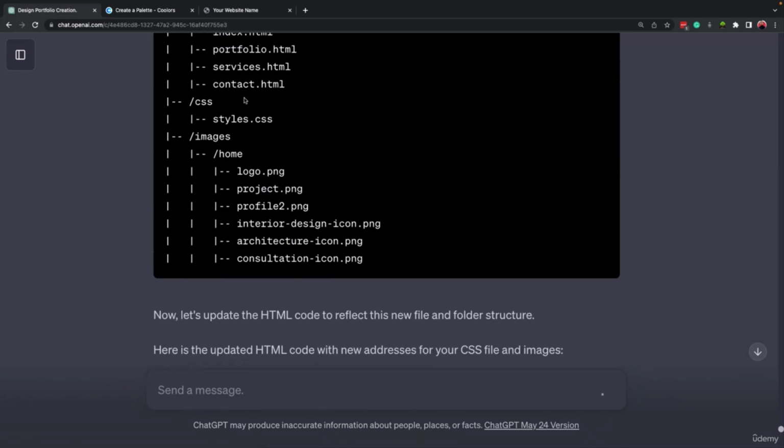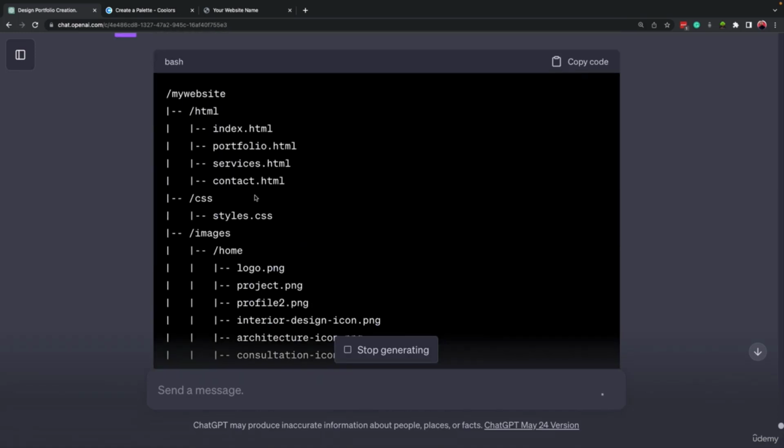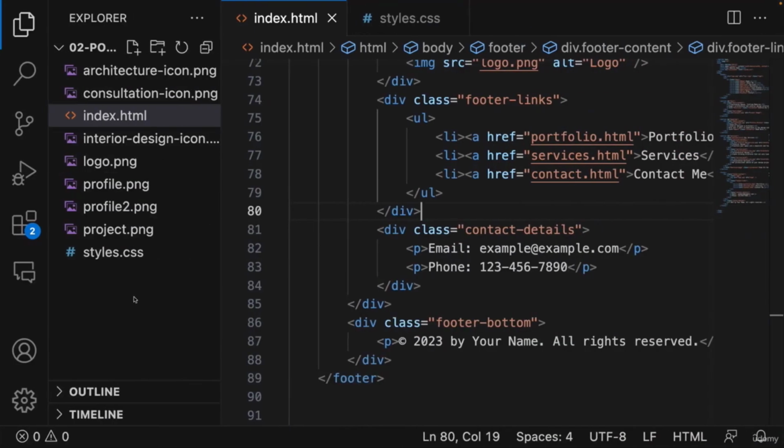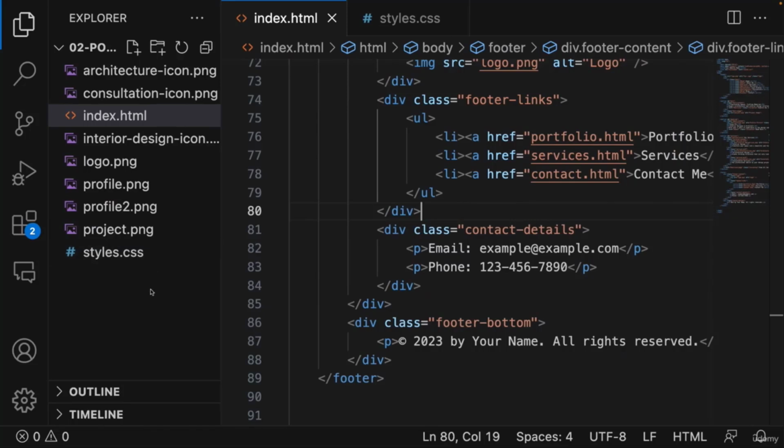So first of all, let's create these folders until ChatGPT is rewriting the HTML code. So we need to create a folder called HTML, CSS, and images. We can create them here or we can create them here. It doesn't matter, wherever you feel much better. I'm gonna create them here so you can learn how to create folders inside VS Code as well.